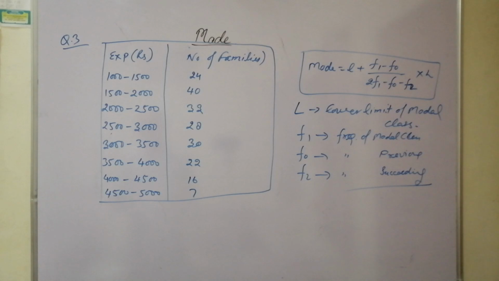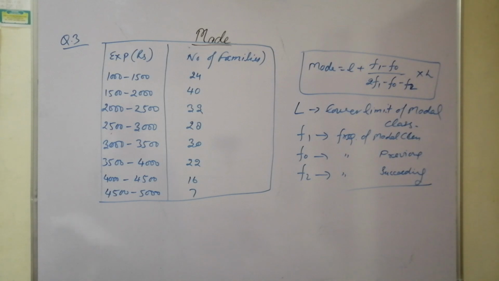Our next question is: the following data gives the distribution of the total monthly household expenditure of 200 families in a village. Find the modal monthly expenditure of the families. Also find the mean monthly expenditure. So the mean can be calculated by you as we have done in the previous class. I will focus here on the mode only.